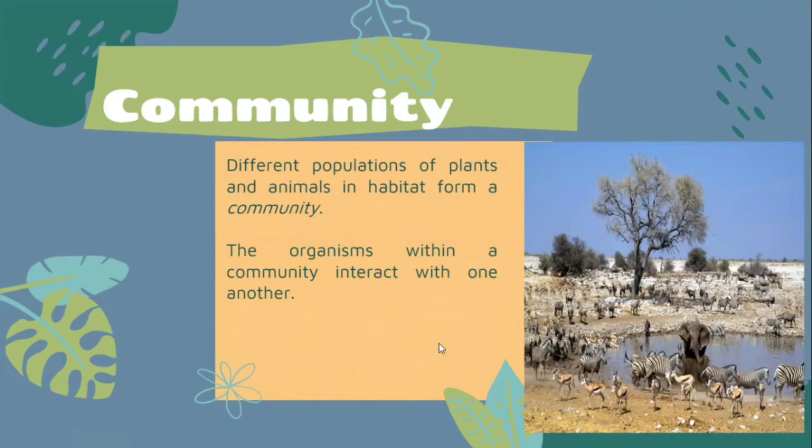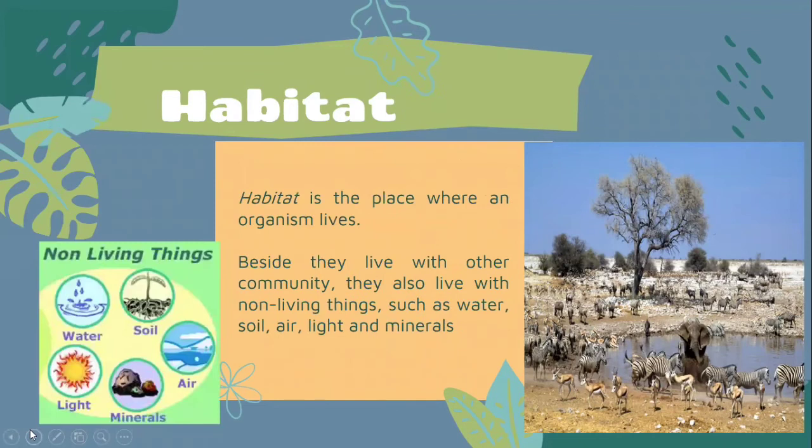The next one we have is habitat. As I said before, habitat is the place where an organism lives. Besides living with other communities, they also live with non-living things such as water, soil, air, light, and minerals. That's all about habitat stages.